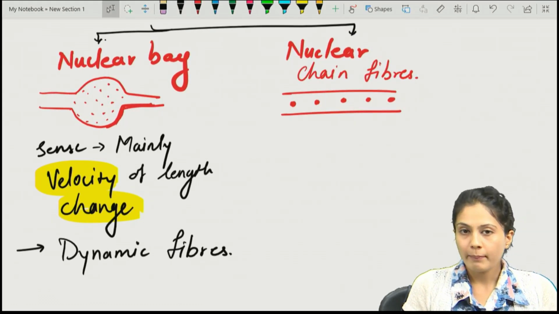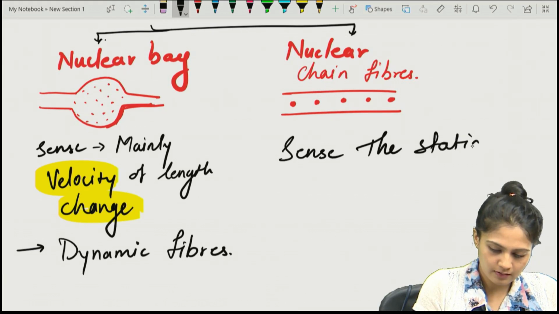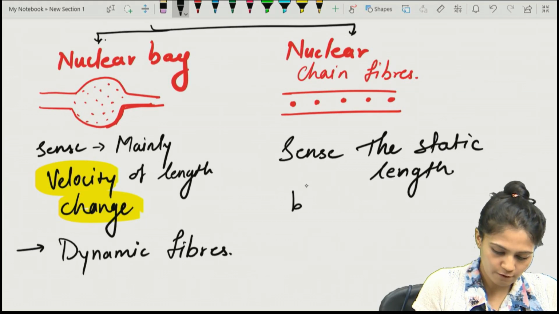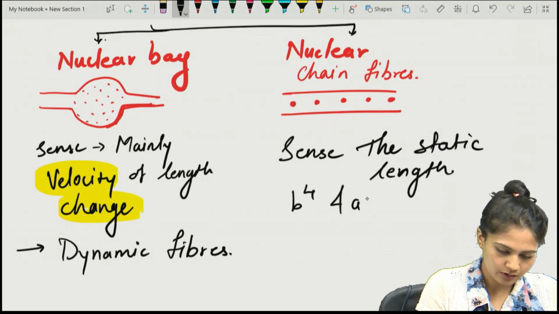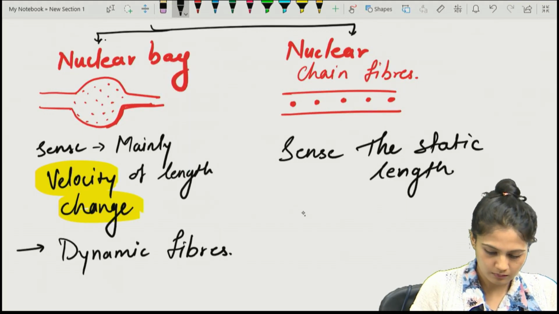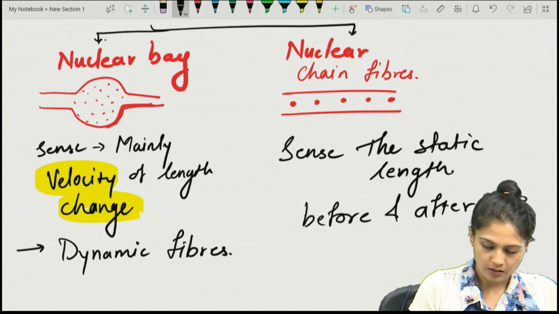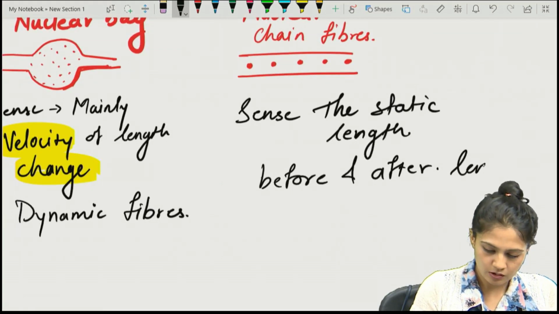What about the chain fibers? Remember, they basically sense the static length, before and after the length change.